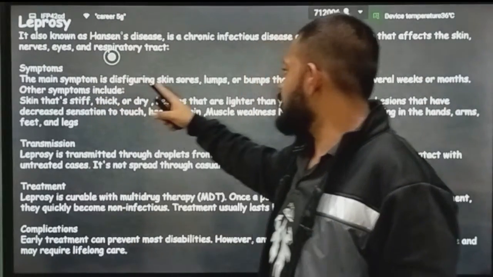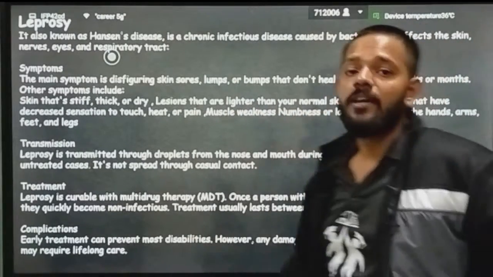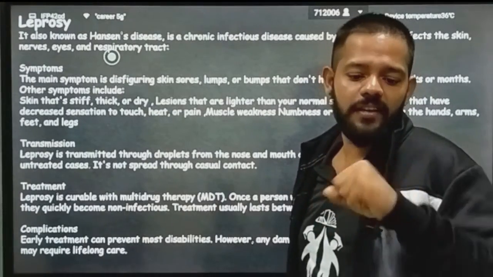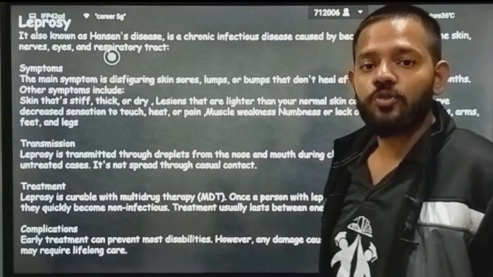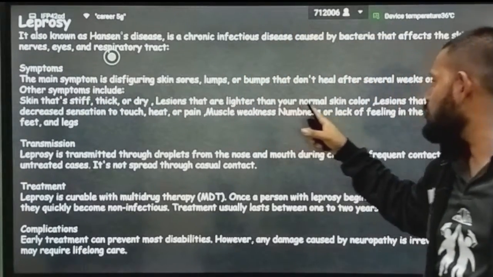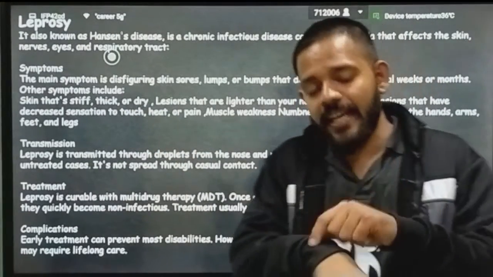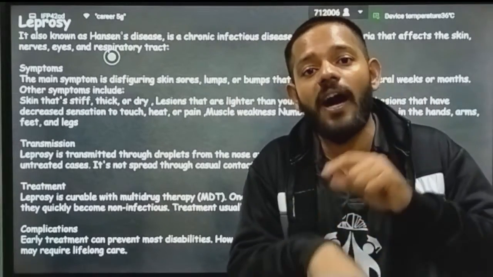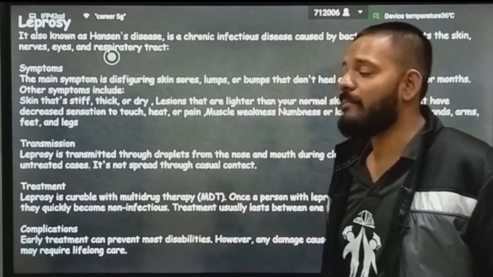Okay, so the main symptoms are distinguishing skin sores, lumps and bumps that do not heal after several weeks or months. फोड़े बन जाते हैं, फोड़े. Large pimples, these things will appear on the skin. Sores. Okay, skin that is stiff, thick and dry, lesions that are lighter than your normal skin color, lesions that have decreased sensation to touch. When you touch those lesions, जब तुम उस घाव को हाथ लगाते हो तो उसमें पेन फील नहीं होता, because the nerves present in those lesion areas are degraded, destroyed by the bacterium. It is eaten by the bacterium.